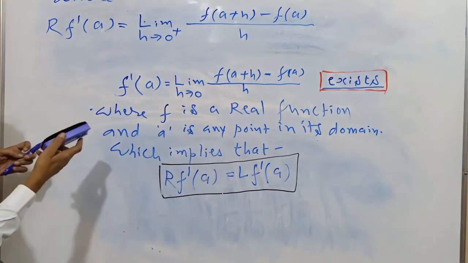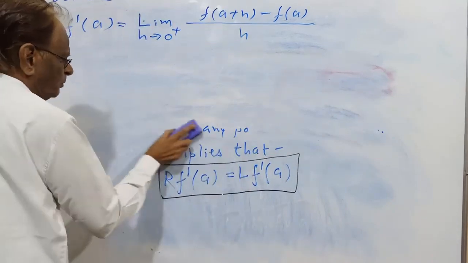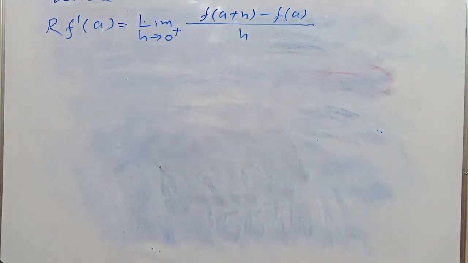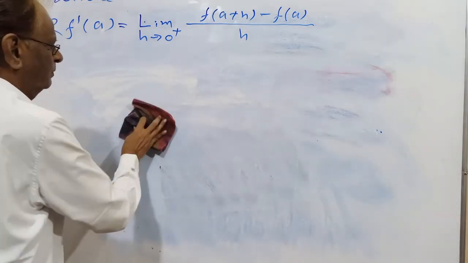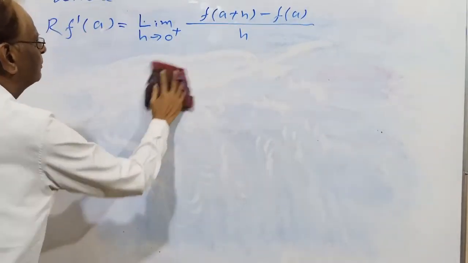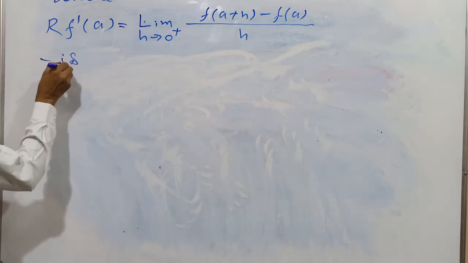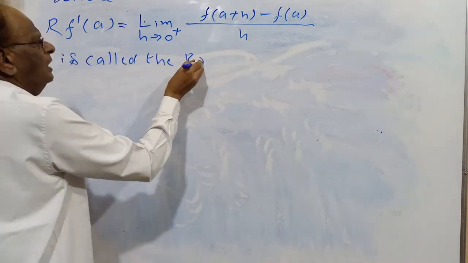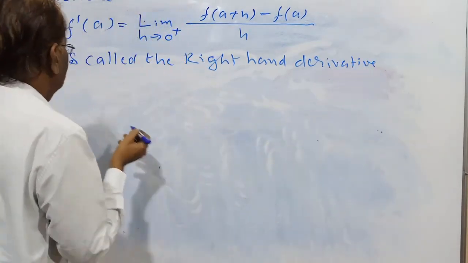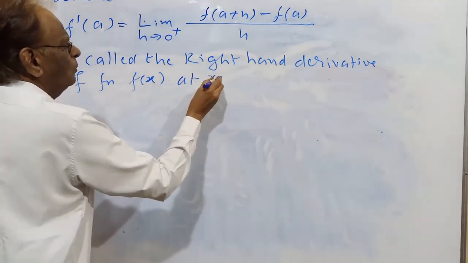In L f dash a, minus 0 comes. This is called the right hand derivative of function f(x) at x equal to a.